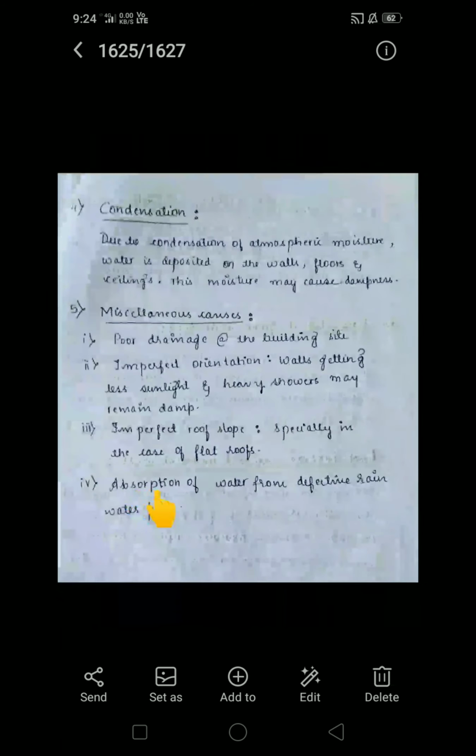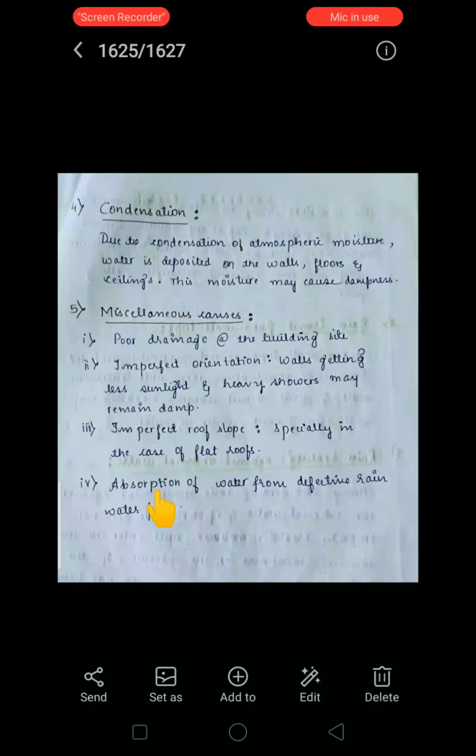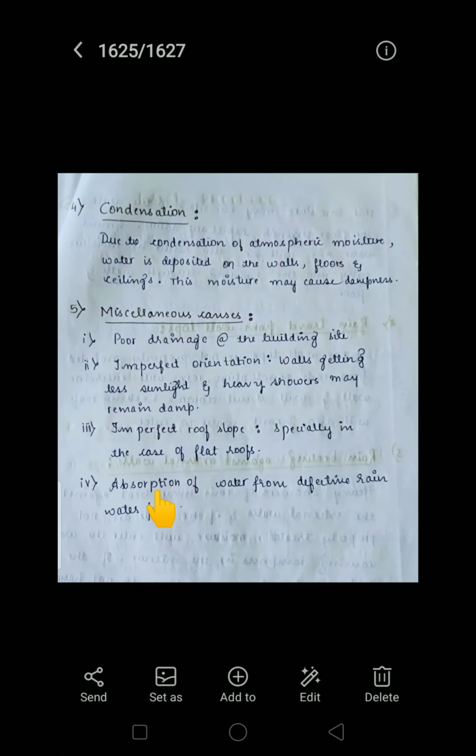Okay, and next one, some miscellaneous causes also there apart from these four important causes. So poor drainage at the building site. Okay, next, imperfect orientation. Imperfect orientation is nothing but walls getting less sunlight and heavy showers may remain damp.